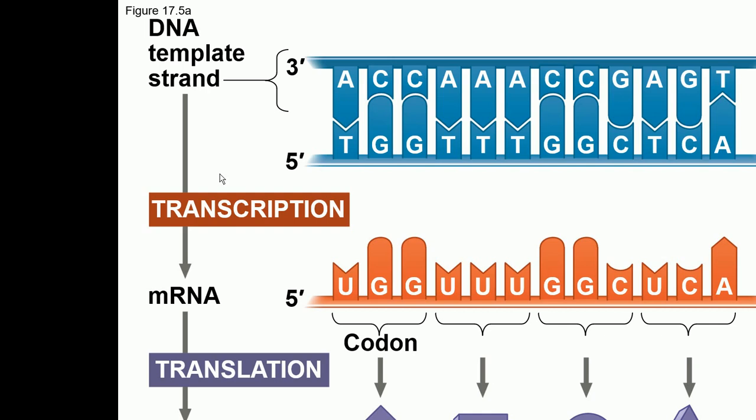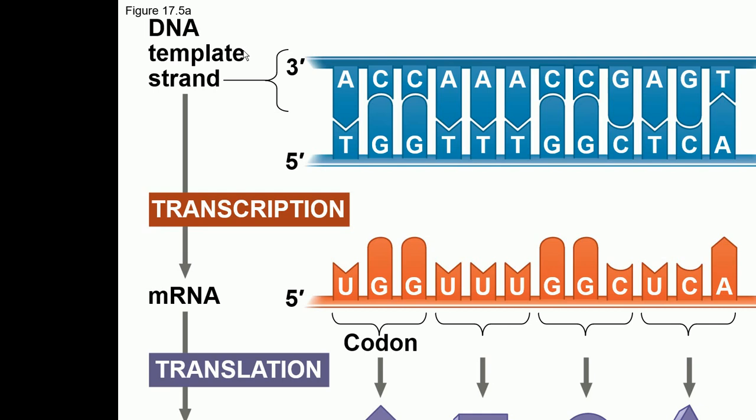So it means that if the mRNA strand goes from 5' to 3', in DNA the template strand is 3' to 5'. The template strand of DNA is 3' to 5', and the mRNA strand goes from 5' to 3'. So this strand will be used as a template strand.